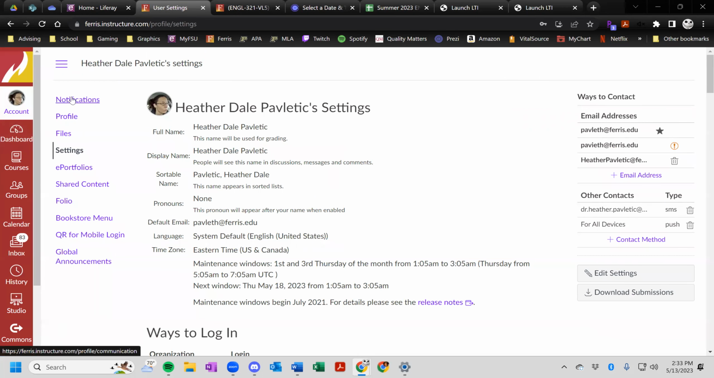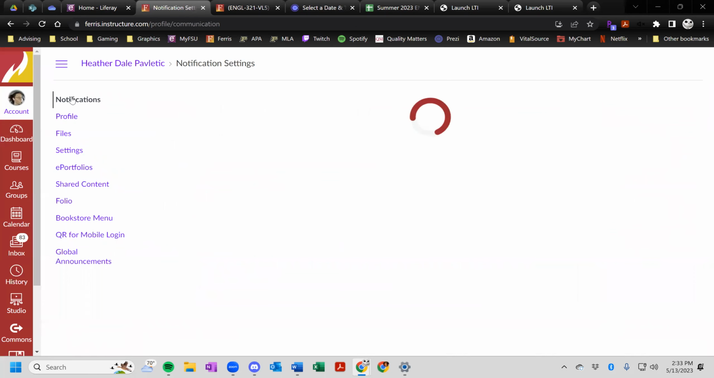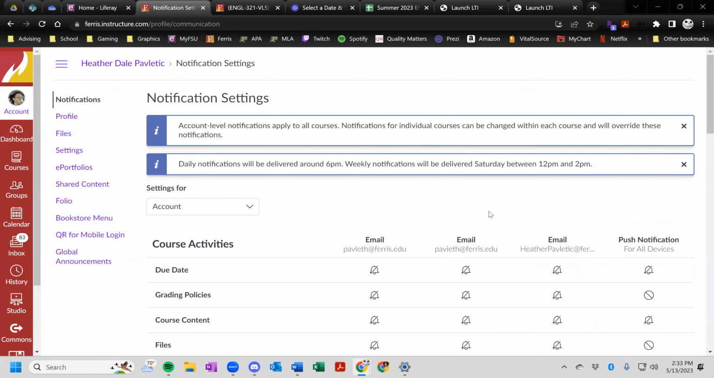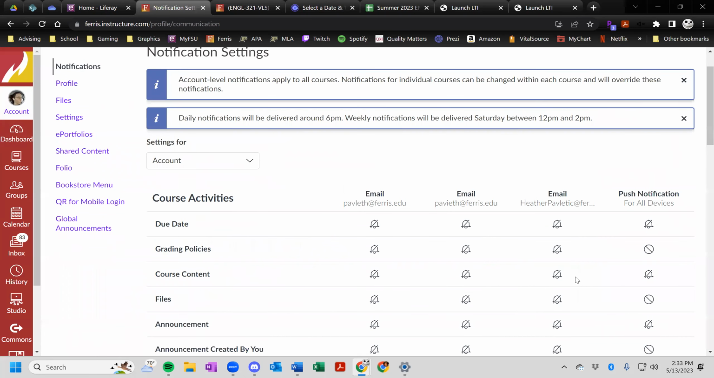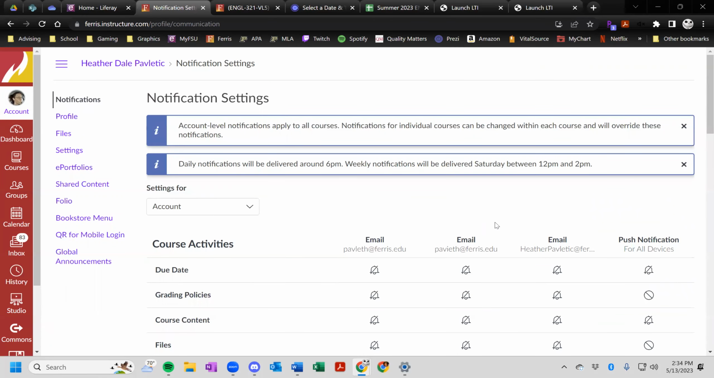Then you can click on Notifications up here, and you can determine how you are going to receive certain notifications. So if you want to know when you got a grade via text message or email, if you want to know when you've got an announcement for a class, which I strongly recommend be through text if that is your primary method of communication. But if you haven't already adapted these settings, I would recommend doing so.